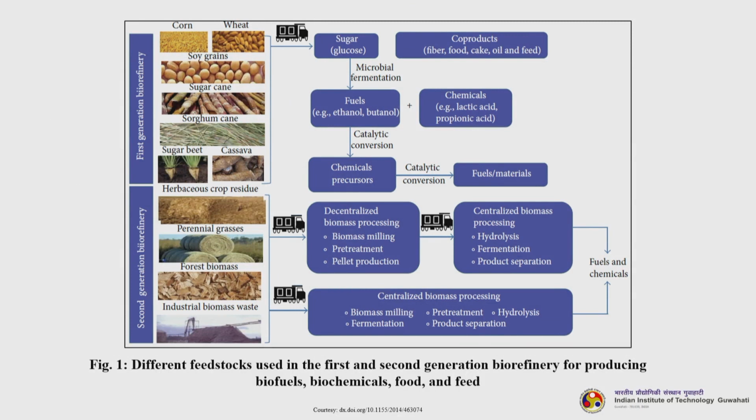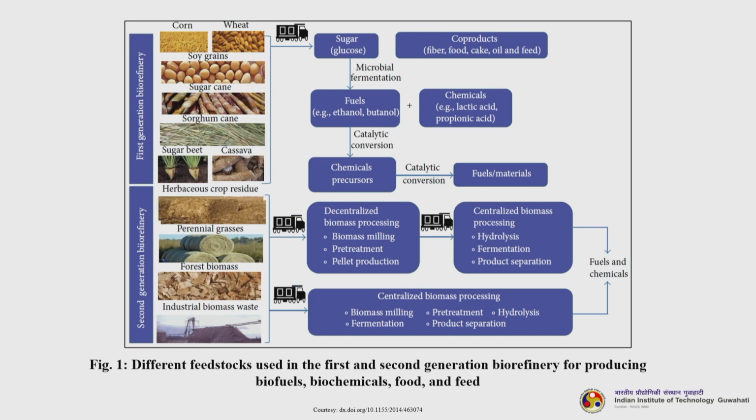So, if you look at the first generation biorefinery conceptually, what it means actually. Let us understand that the base, the platform is actually the sugar, glucose. When we go for microbial fermentation, we get alcoholic fuels, ethanol, butanol and all these things, plus chemicals, lactic acid, propionic acid, succinic acid, we have discussed all these in detail, right. And then you go for catalytic conversion, so you get chemical precursors, you further convert them to different types of upgraded fuels and chemicals.